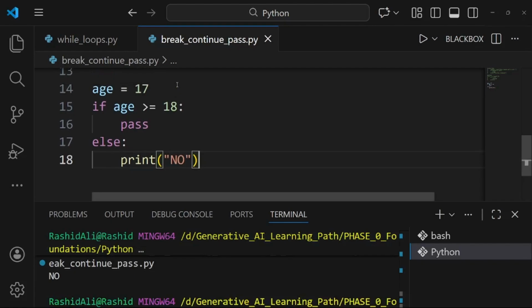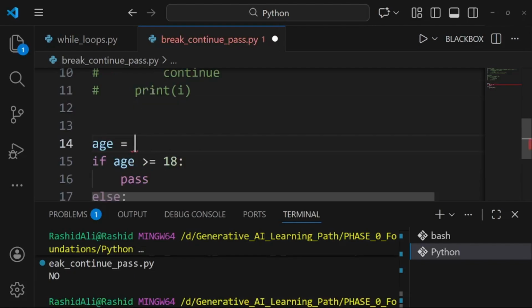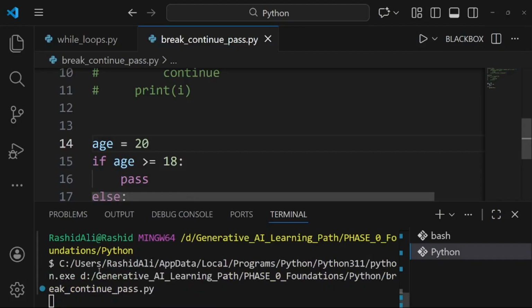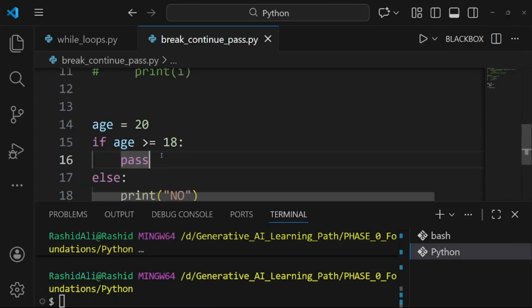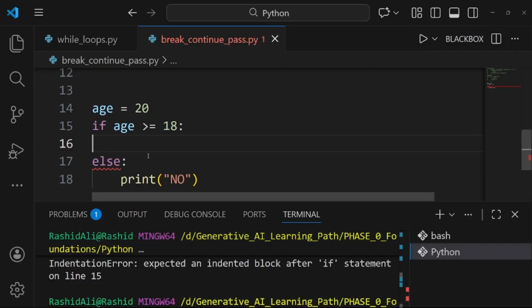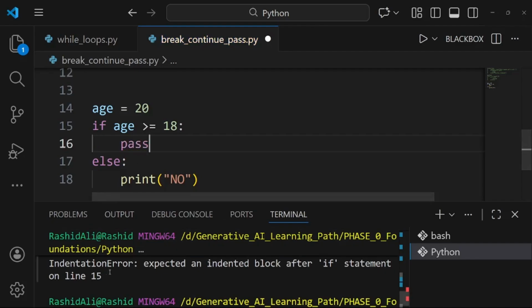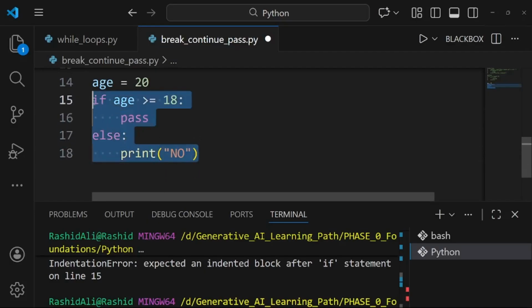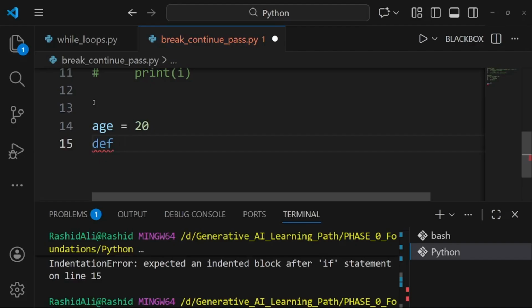You can see nothing has printed, because we specified that if the age is greater than or equal to 18, don't do anything, just pass. If we erase it and don't write the pass statement, it will raise an indentation error, because we have not specified anything. So pass is necessary if we don't want to do anything and don't want an indentation error. We can also use it in functions, like if we want to define a function.